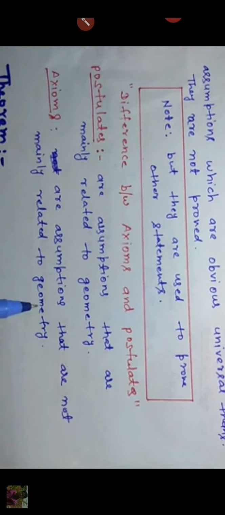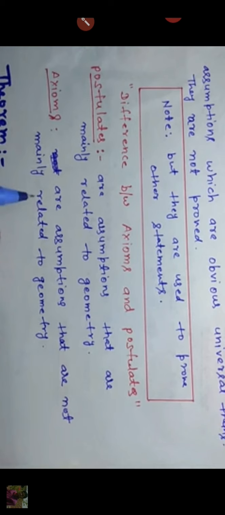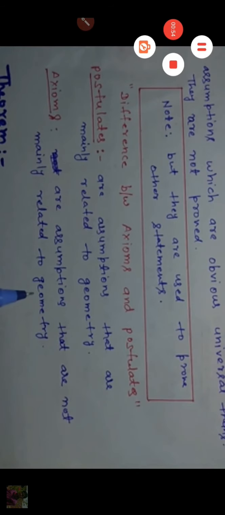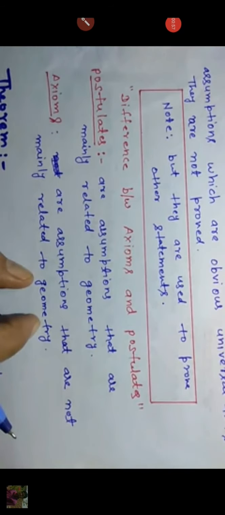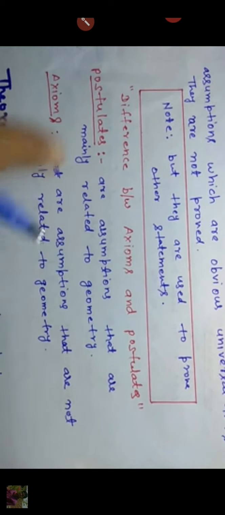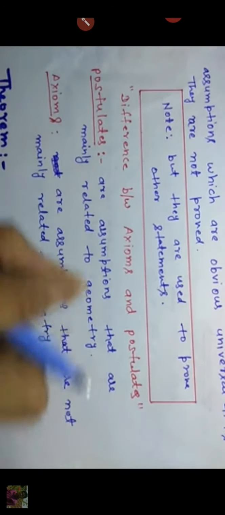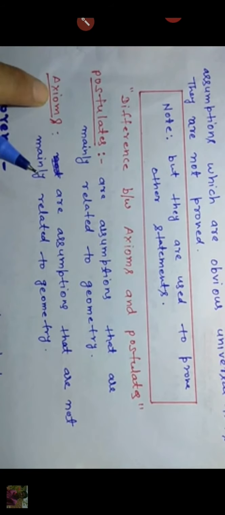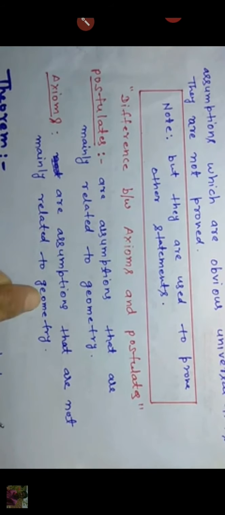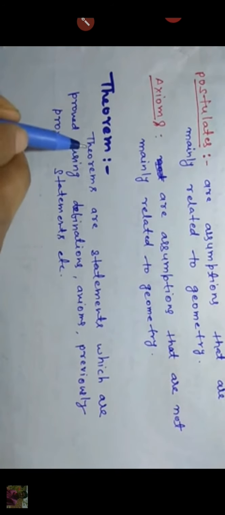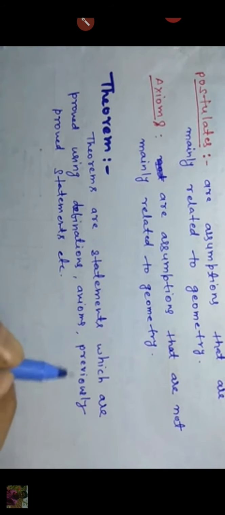I told you the difference between universal truth and simple truth. Basically, an axiom is a statement which is accepted to be true without proof. The assumptions that are specific to geometry are called postulates, and the assumptions that are used throughout mathematics and not specifically linked to geometry are called axioms. Nowadays, postulate and axiom are terms that are used interchangeably, in the same sense.